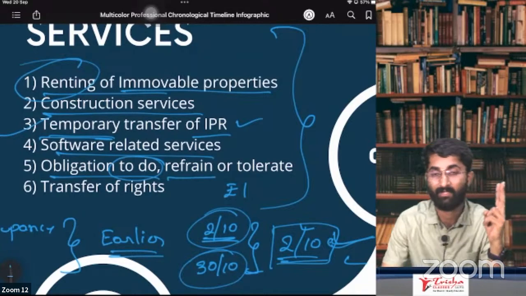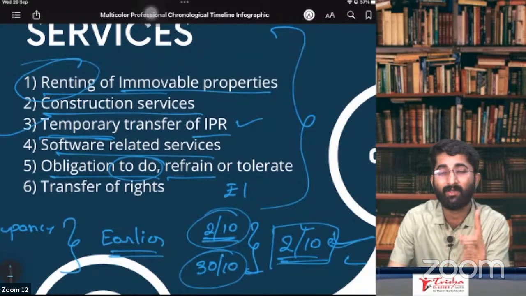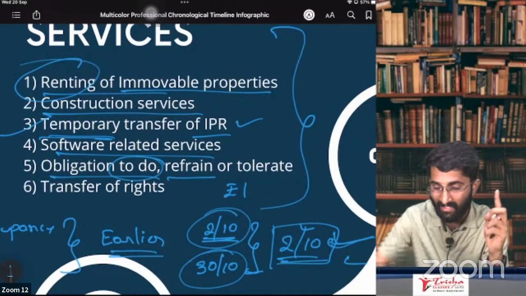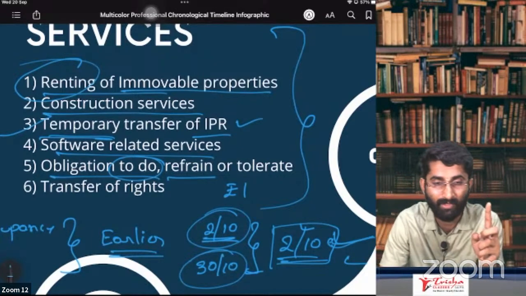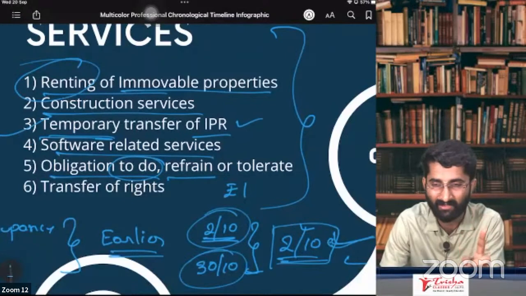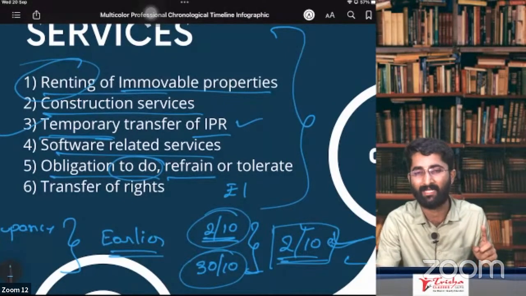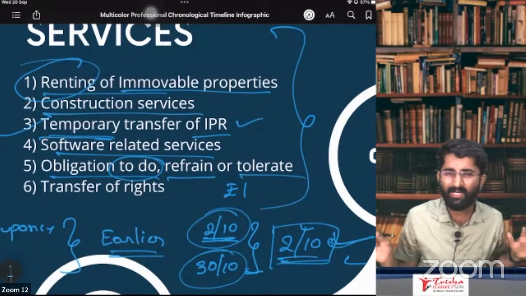Refrain from doing something. I say that you are my partner. Once you leave the partnership, you cannot start the same business. I'll pay you 2 lakh rupees. Same business in this vicinity, you cannot start. Same area, you cannot start. Refrain from doing something. I'm stopping you from acting so. In that case, I am paying you some amount. This amount will be considered as the service. You are giving me one service now. Refrain from doing, to tolerate something.